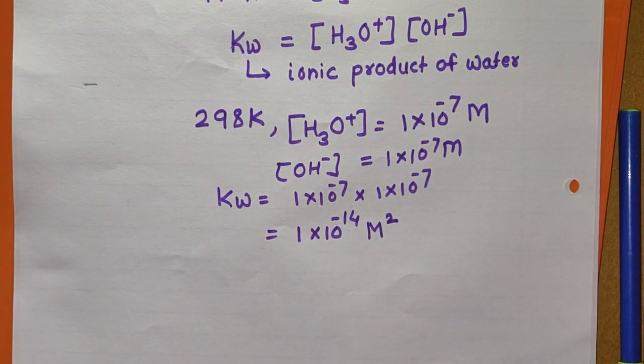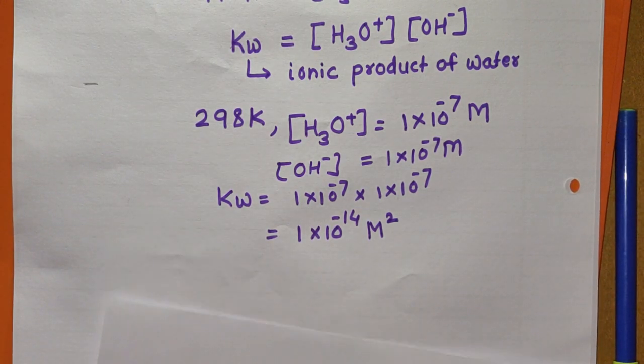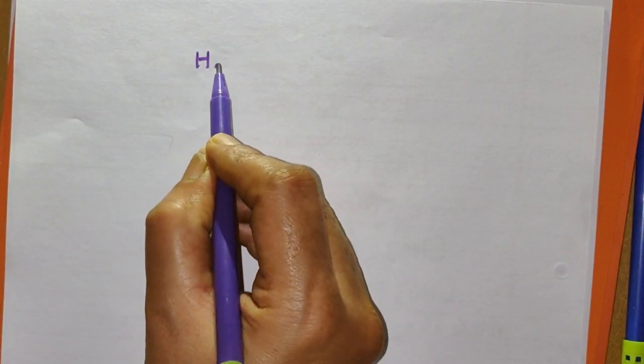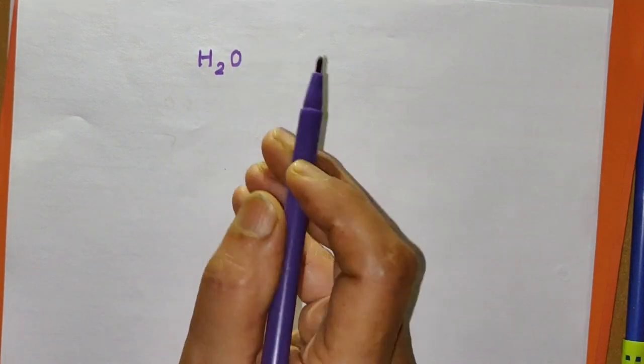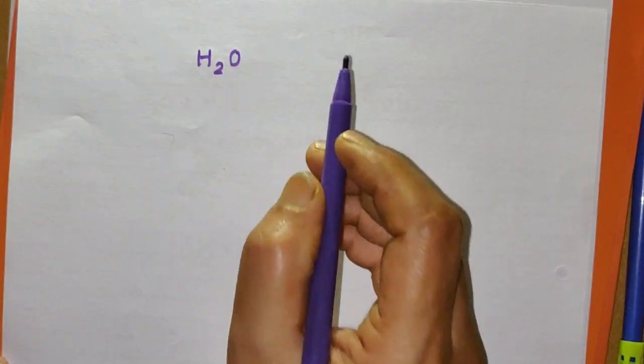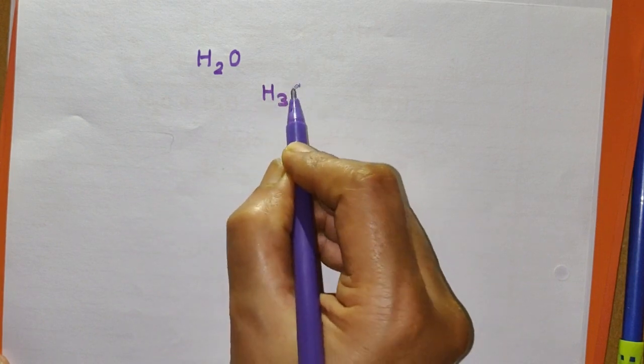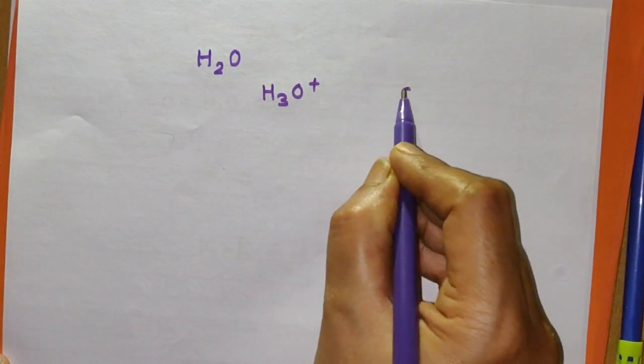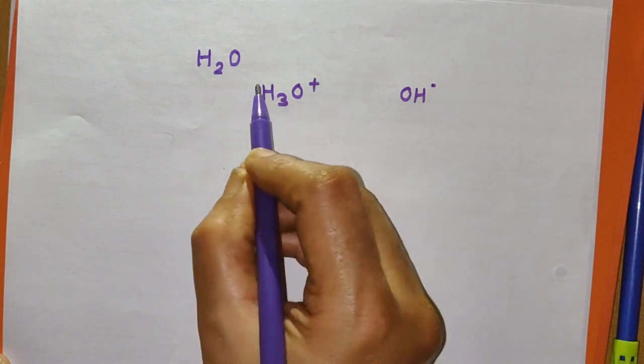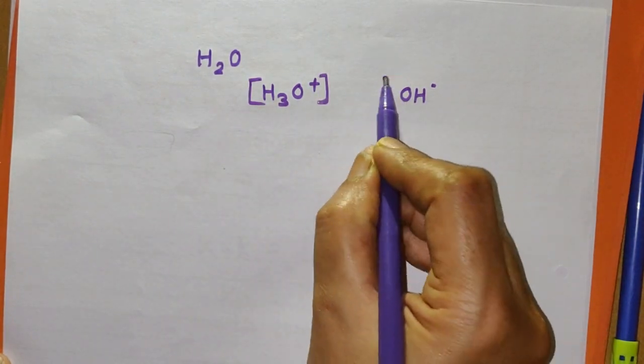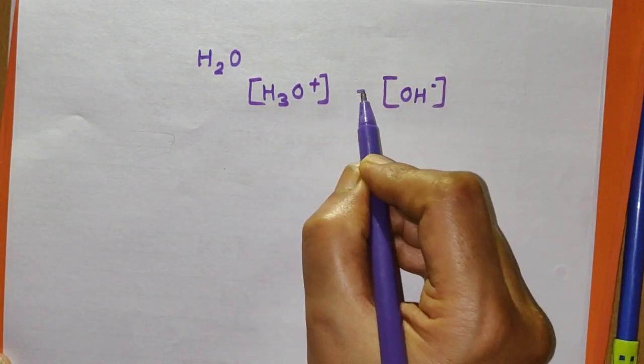Now here remember, the concentration of H3O plus and the concentration of OH minus determine the nature of the solution. How? We shall see here. Suppose we have pure water. In pure water, if you take only water, it gets ionized to give H3O plus ions and OH minus ions, and their concentration is the same, and so water is neutral in nature.